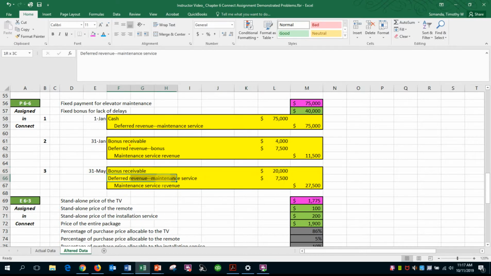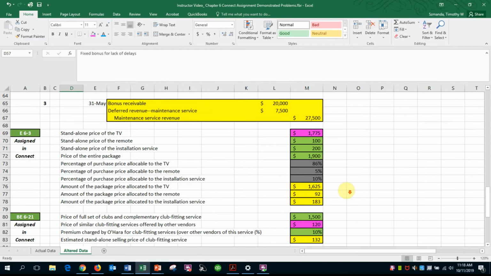They'll do their normal recognition of the accrual of the $7,500, which is 1/10 of the contract price, and then they'll combine the two as their revenue for that as of May. So as of May, they're going to book the entire $20,000 of revenue on the bonus, because now they believe they will earn it, as we said. All right, so just shows the effect in problem 6-6 of changes in understandings or assumptions over time on a contract with a variable or contingent consideration component, which is the bonus in this case.